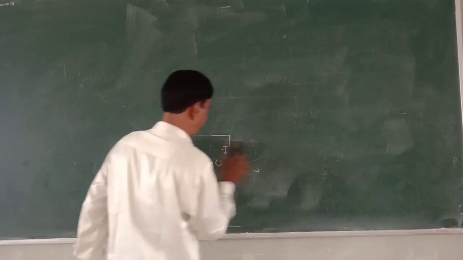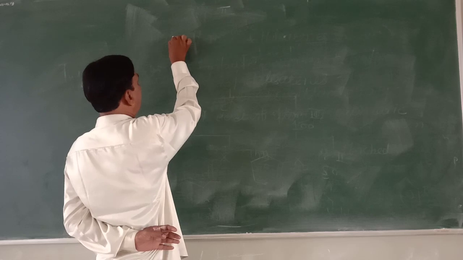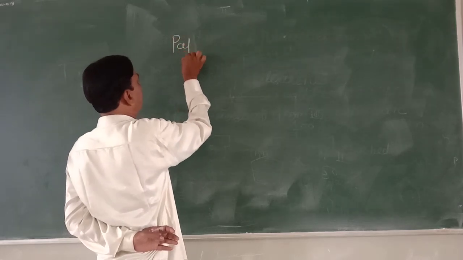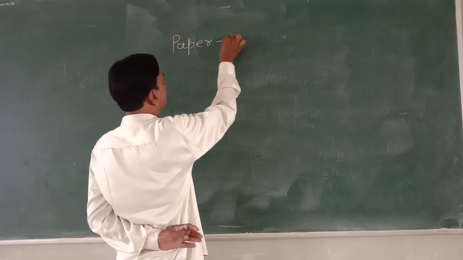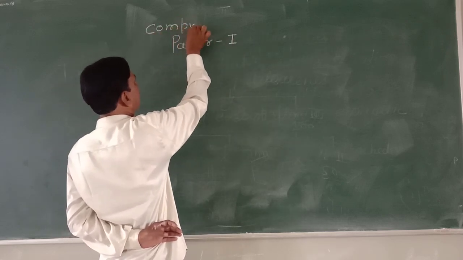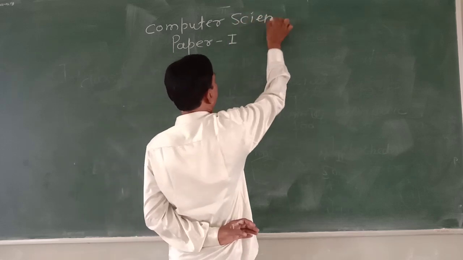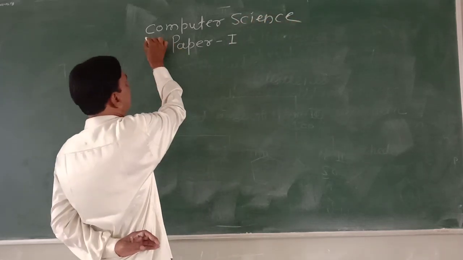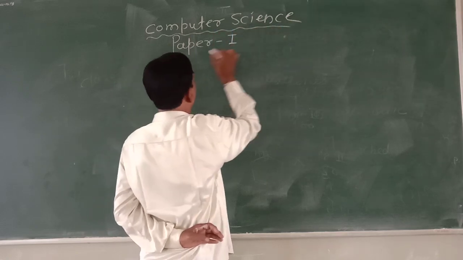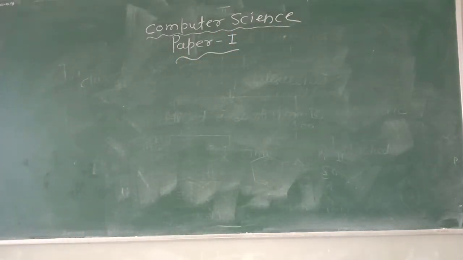Now, in this computer science, paper first, what we are going to see? In computer science paper first, what we are going to study.